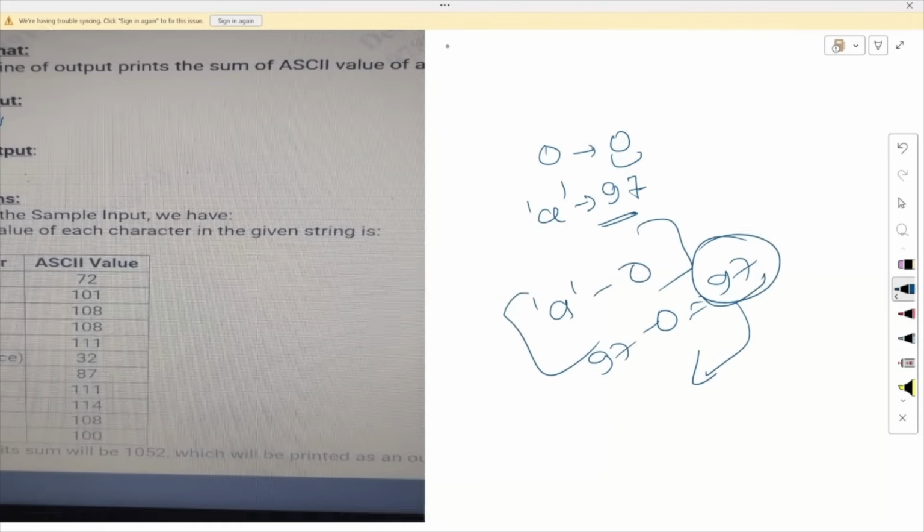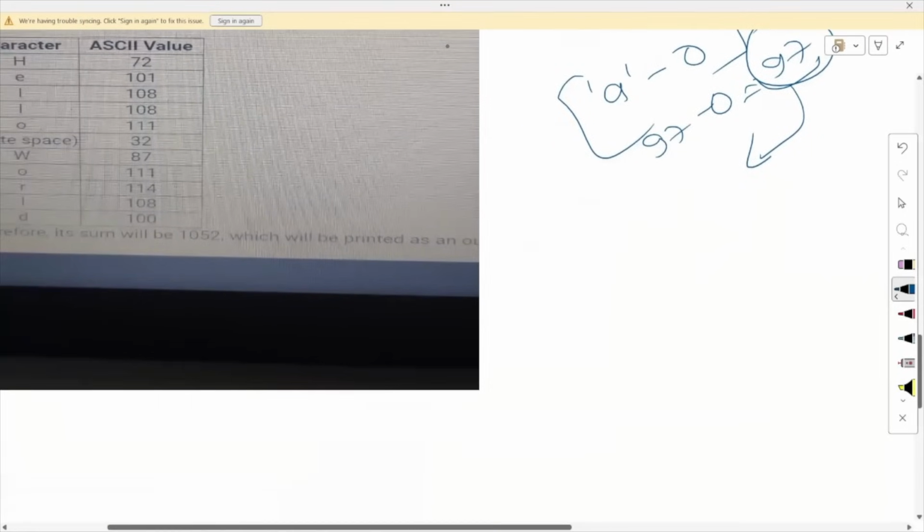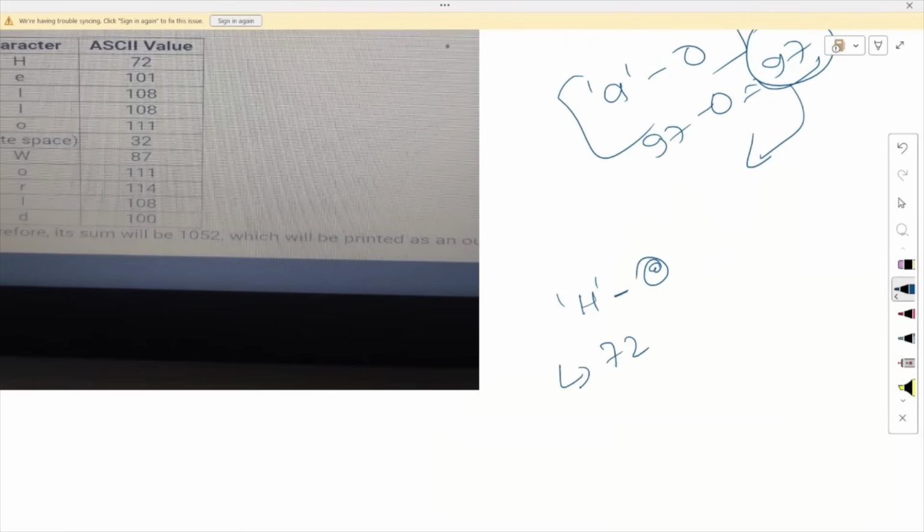In the same way, let's say I have to find the ASCII value of capital H. What I will do is capital H minus 0. So the capital H value is 72 and the 0 value is 0. So it will actually get me the value in the decimal form. So by simply writing this condition, I will fetch the complete ASCII value of any set of characters. So it is very easy. You just have to know how to fetch the ASCII values.